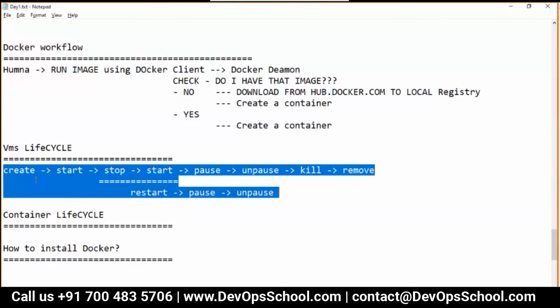So guys, are you comfortable with this life cycle, the VM's life cycle? All of you?